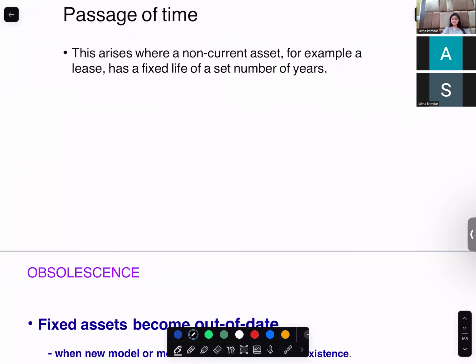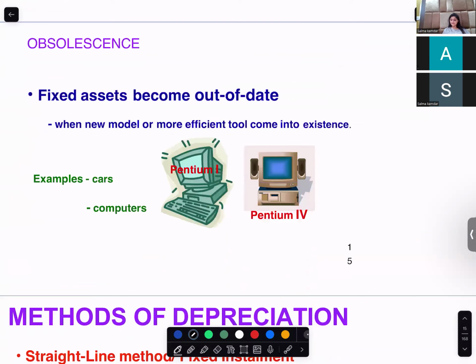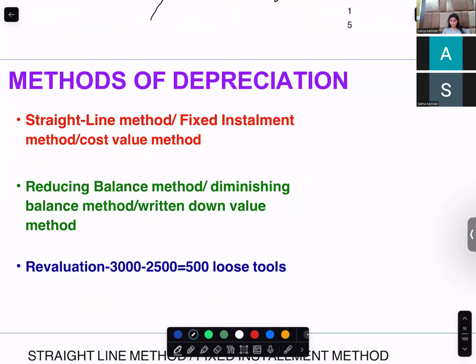So can you give me reasons why you depreciate your non-current assets? When a new model comes, old models expire. Can you give me reasons for depreciation, or I could say causes for depreciation? Physical wear and tear. First reason. Second could be depletion of fixed assets. Third is economic reasons. Fourth is passage of time. So they will ask you only two.